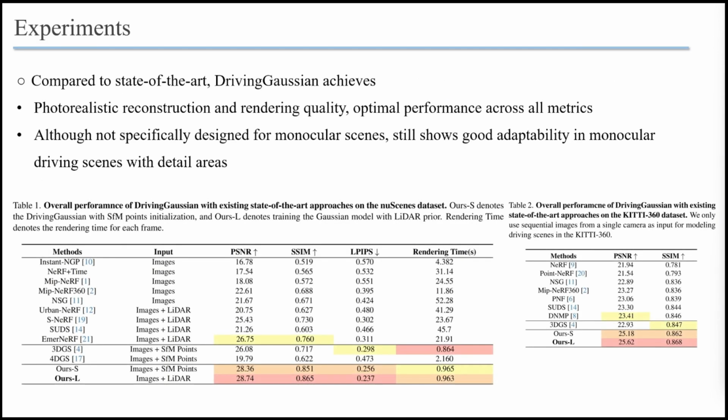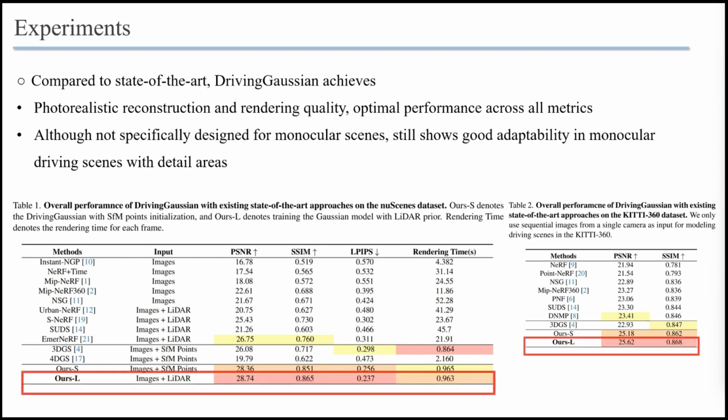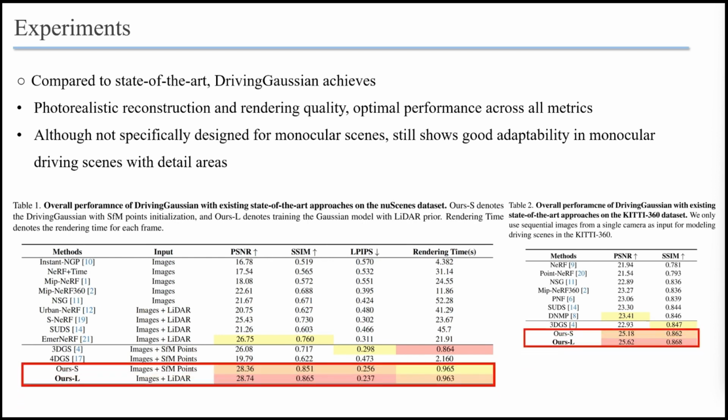Compared to state-of-the-art, DrivingGaussian achieves optimal performance across all metrics, with photorealistic reconstruction and rendering quality. We also investigate how DrivingGaussian performs in monocular forward driving scenes. Although not specifically designed for monocular scenes, it still shows good adaptability in monocular driving scenes with detail areas.